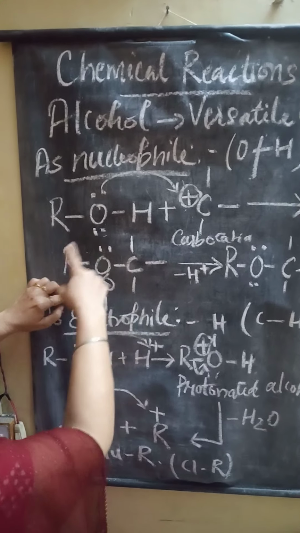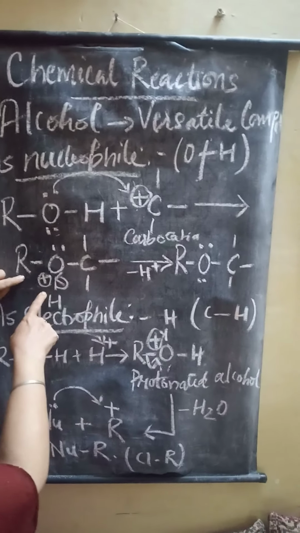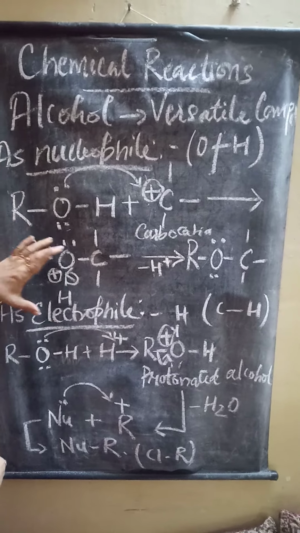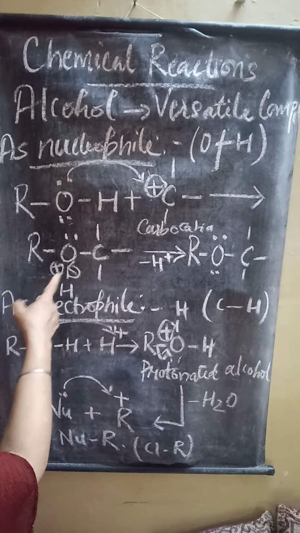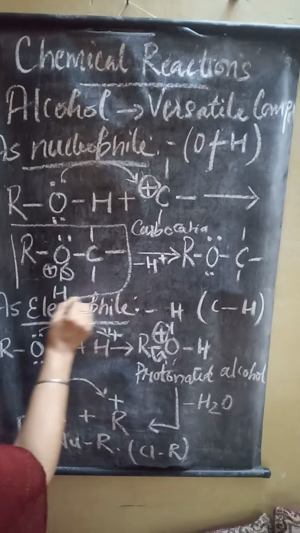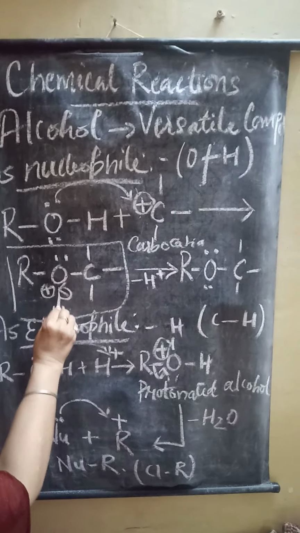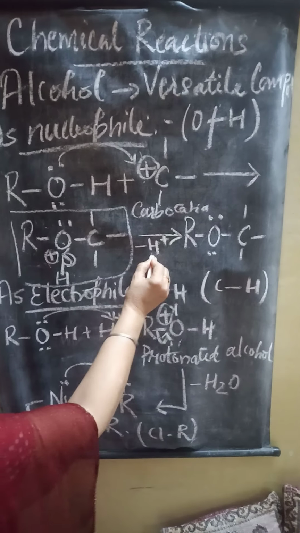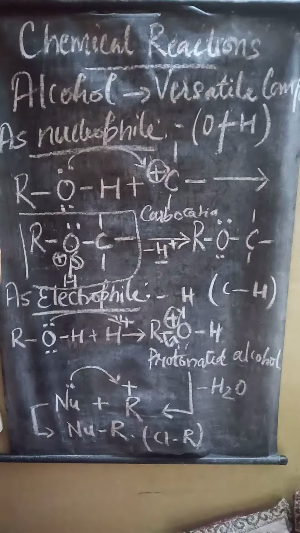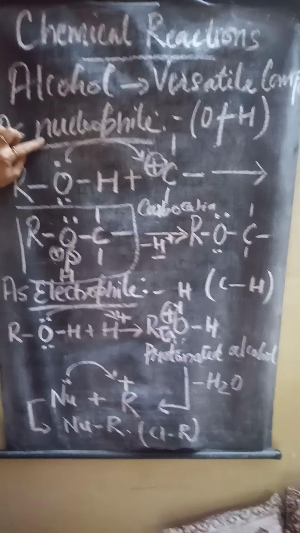This compound is formed, which you can also call a carbocation to which alcohol has been attached. But this compound is very unstable. So in order to make it stable, the bond between oxygen and hydrogen breaks and releases this hydrogen, forming the final compound. In this way, alcohol behaves as a nucleophile.